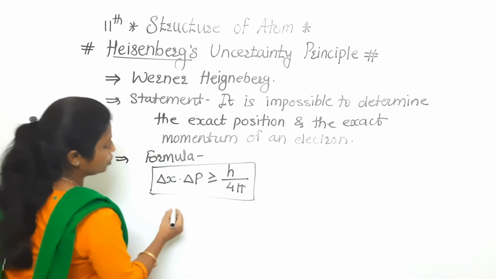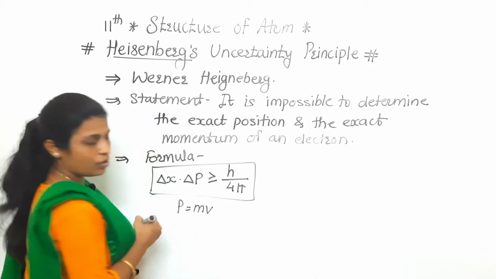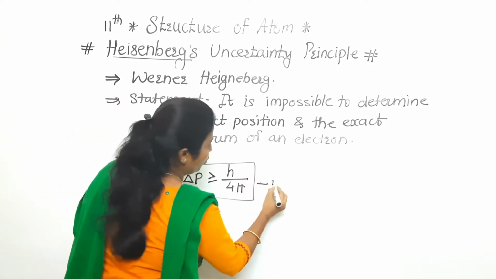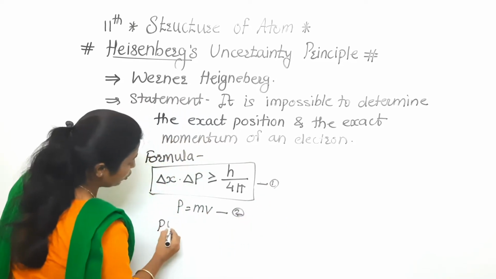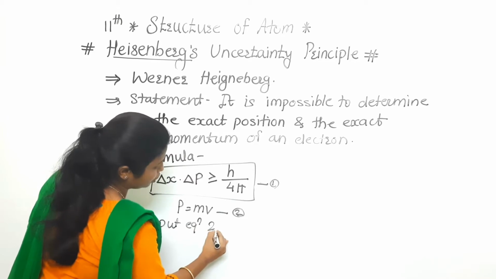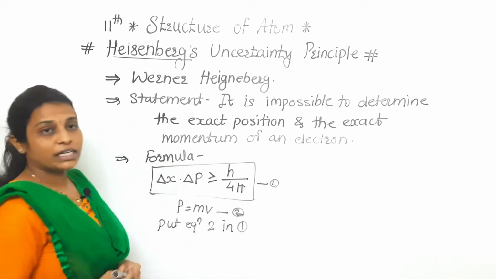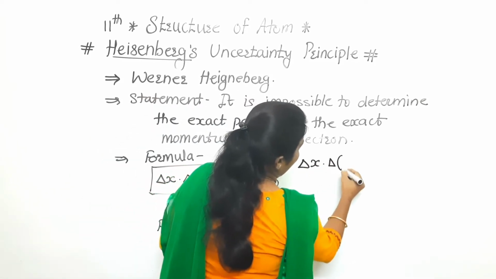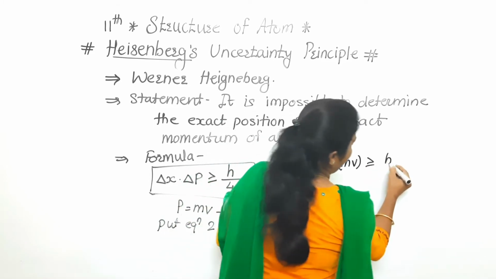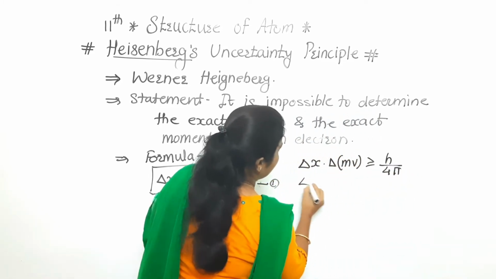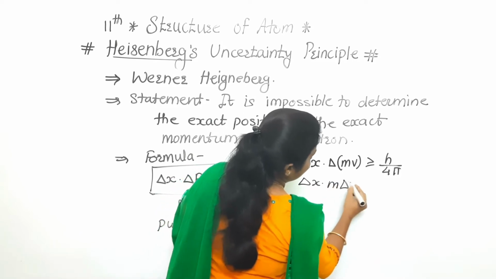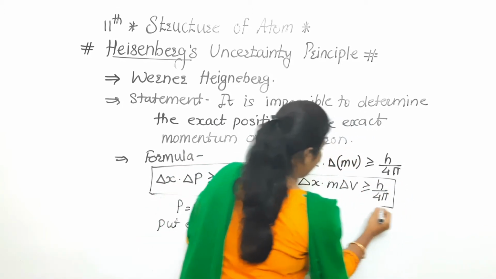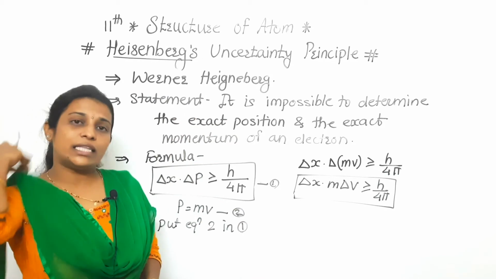As we know, momentum is equal to mass into velocity. If we put equation 2 in equation 1, we will get a new equation: delta x into delta mv is equal to or greater than h by 4 pi. That is, delta x into m delta v is equal to or greater than h by 4 pi. So this is another important formula. Based on these two formulae, there will be the numericals.